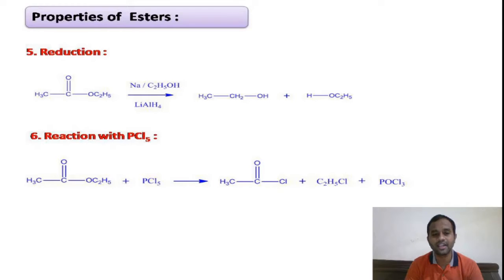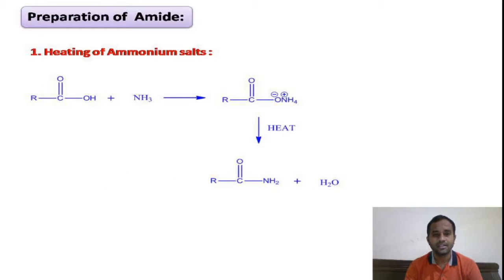Coming to the sixth reaction, our esters will react with phosphorus pentachloride to give acid chloride as the product. Here the ethyl chloride as well as POCl3 is the side product, right? So these are the properties of esters, right?